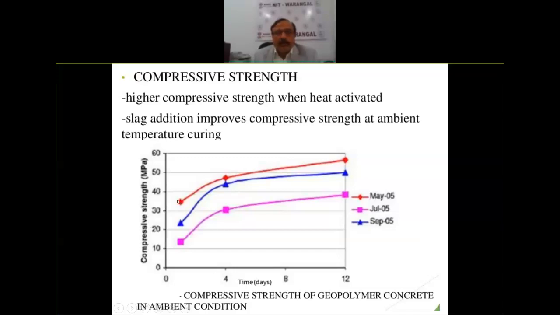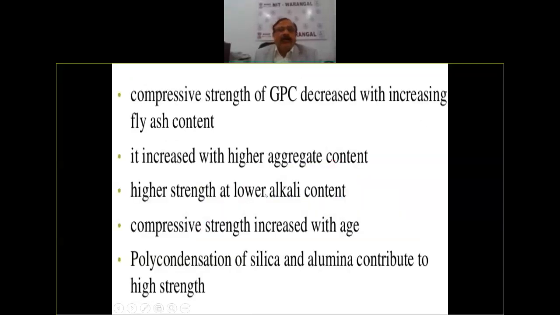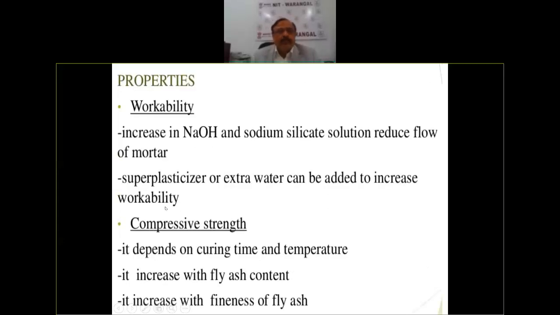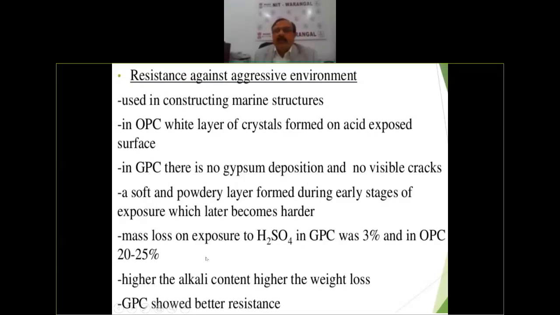Early strength may be slightly low, but long-term strength is more. And then the shrinkage is, you see, compressive strength increases with increasing fly ash content, and workability is good, compressive strength is also good, shrinkage is good. Many benefits are there in using this geopolymer concrete, which is very, very helpful for making concrete sustainable.